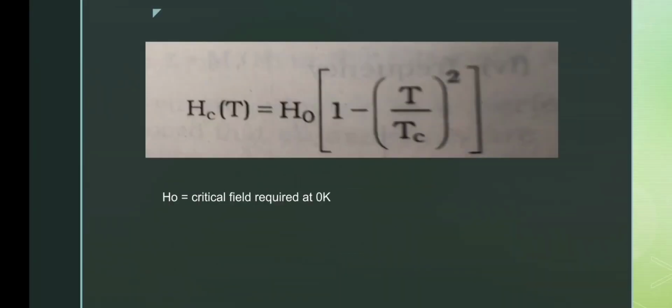Now this is the expression relating the critical field and the critical temperature, where H0 is the critical field that is required at 0 Kelvin. That means at 0 Kelvin this much field is required to convert the material back to a normal conductor. So at any particular temperature, the amount of critical field that is required is given by this expression. So that's all about the basics of superconductors.